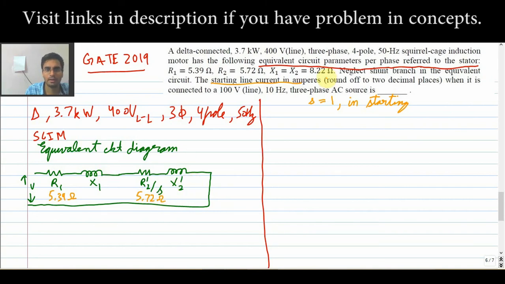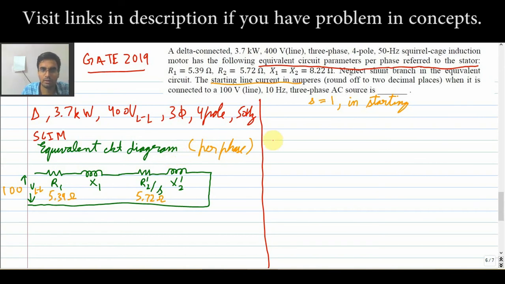Now it is saying that the machine is connected to 100 volt line to line. See, for the delta connection, the line to line voltage and phase voltage are the same. So that is why I am not changing this, because always remember this is the per phase circuit. So for delta, the line to line values and the phase values are the same. Now let us solve this.